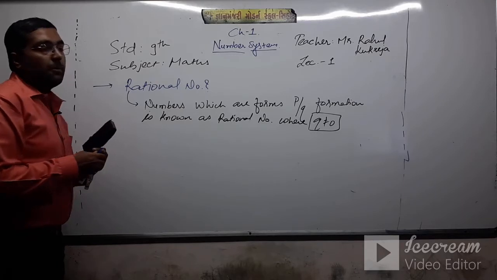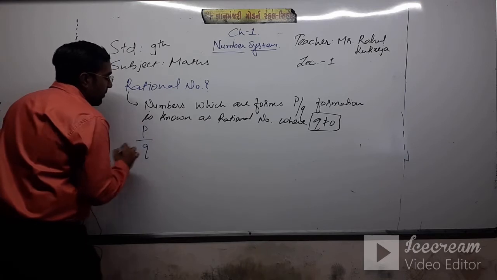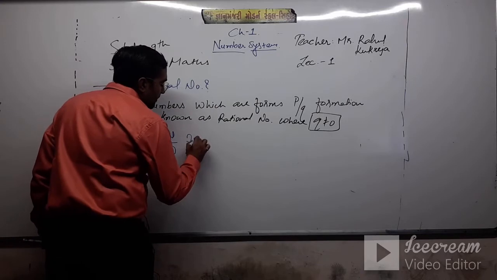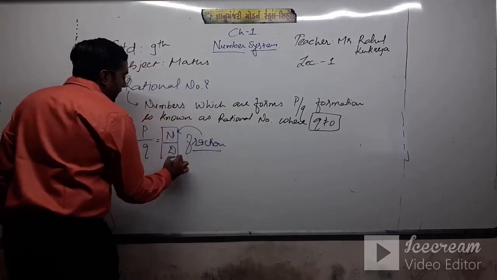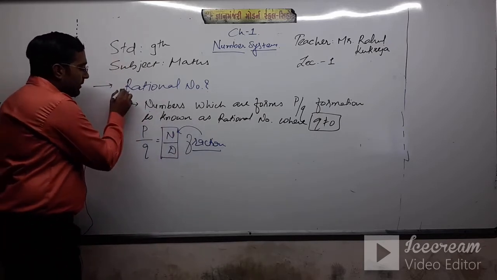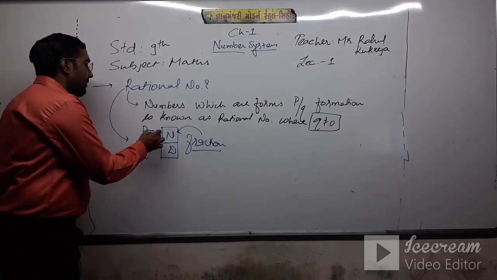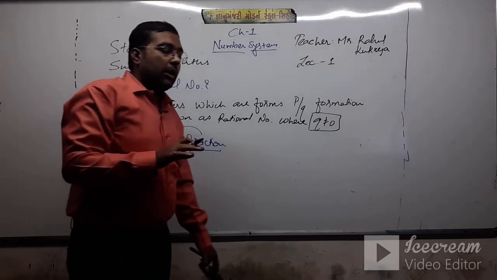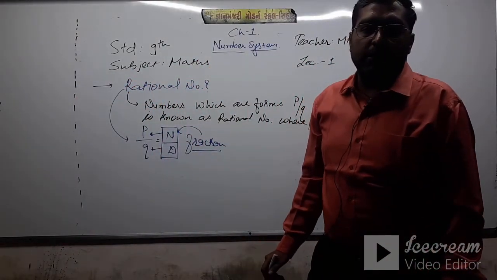Here we write the P upon Q form, that means numerator and denominator. In a fraction, we write it as numerator upon denominator, and in a rational number we write P upon Q. Here just the alphabet is changed, but the formation is not changed. Clear?